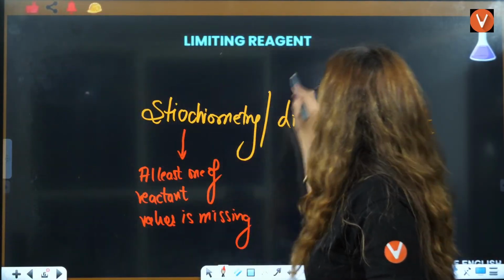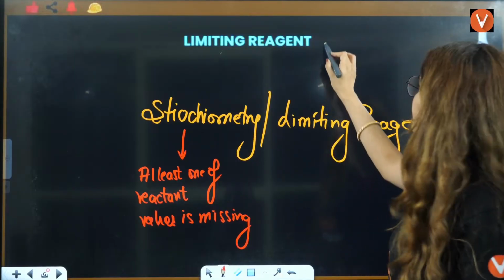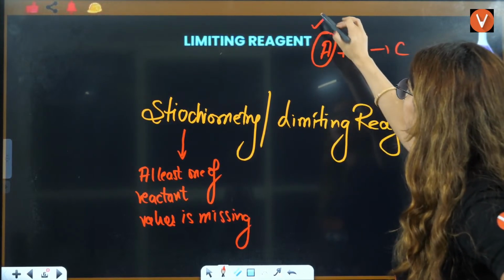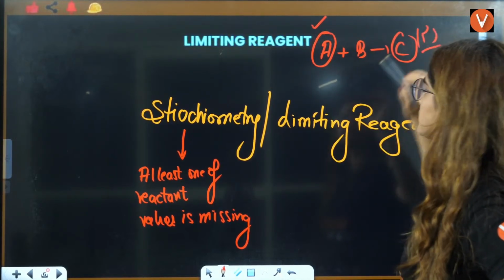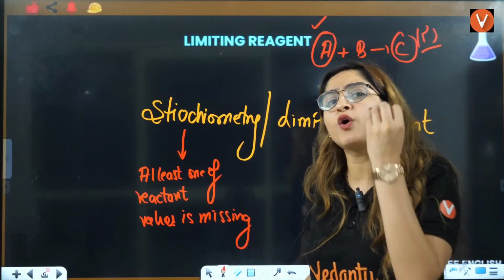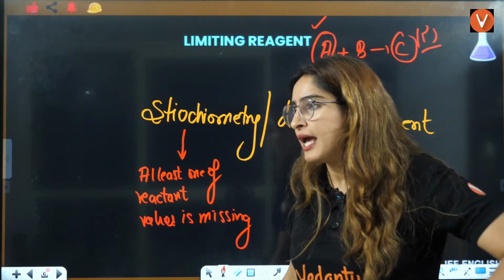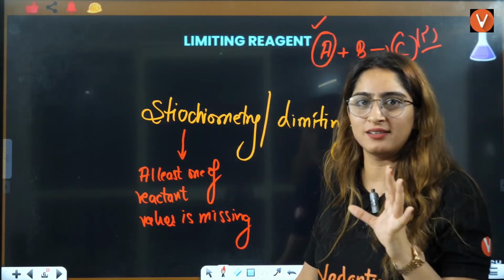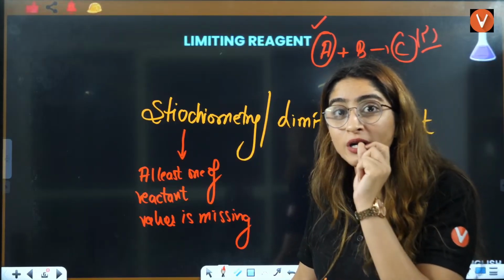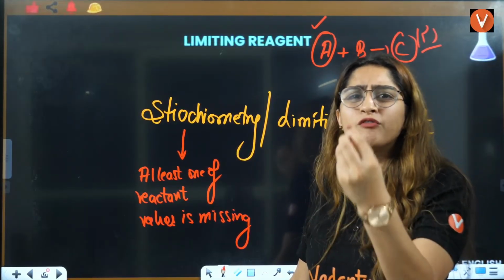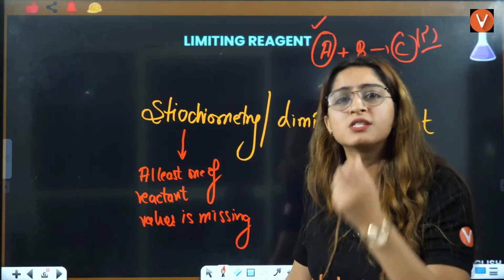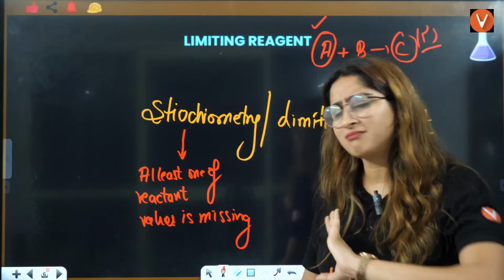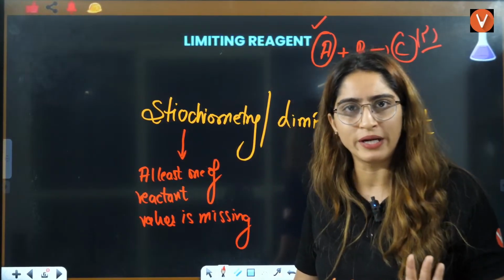Like, okay, they have given you A plus B give rise to C. They will give you the moles of A and ask you the moles of C, right? Here we need only one reactant. In stoichiometry, we need only one reactant. That means the mass, the volume, the particles, the moles, all these things should be provided for just one reactant. That's sufficient for our stoichiometry, right?